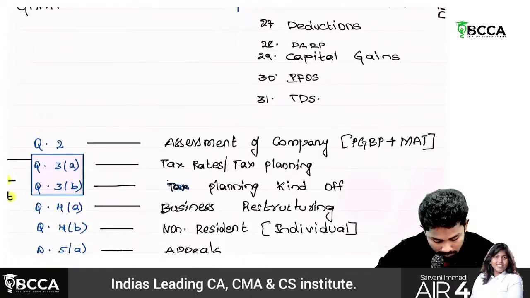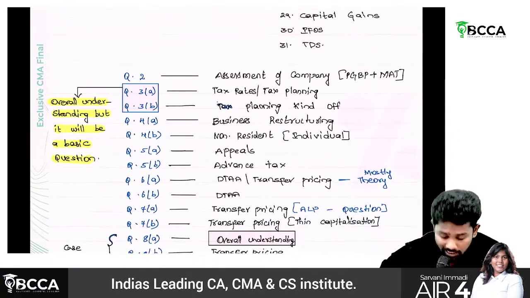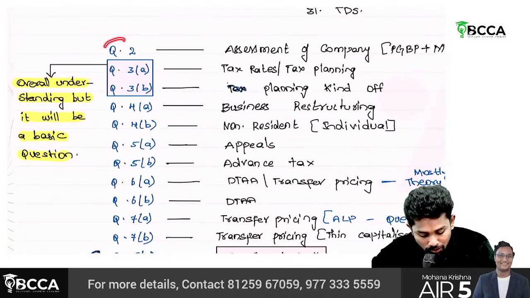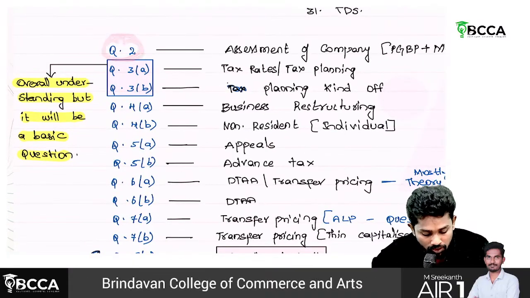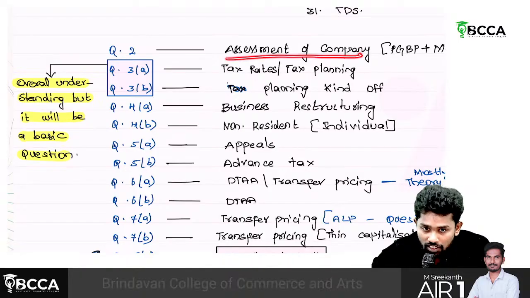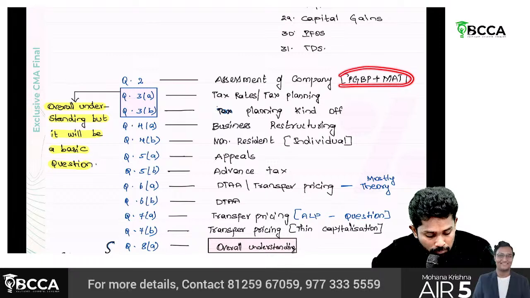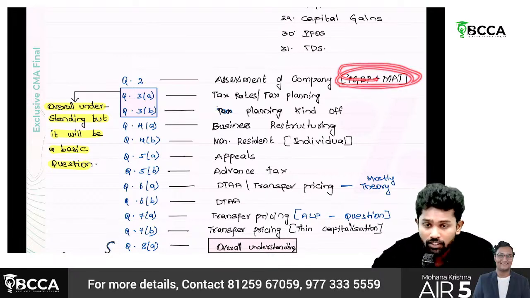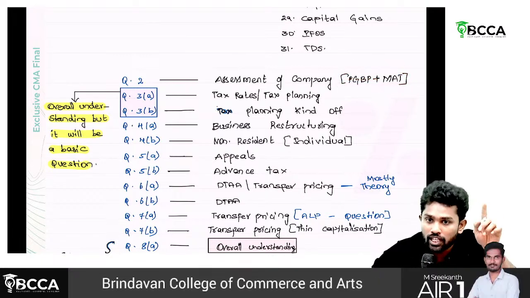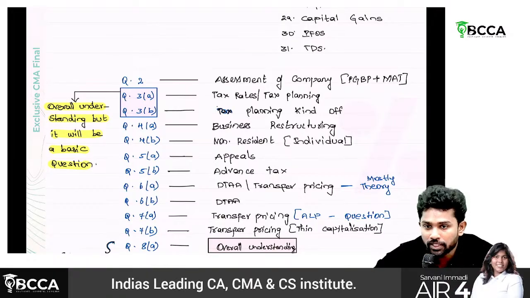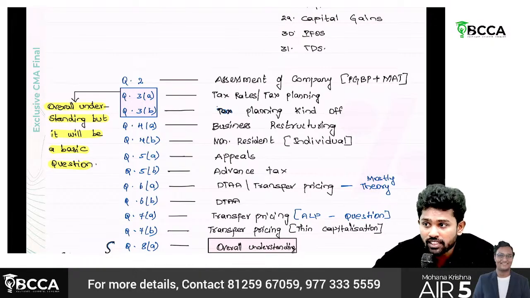Okay. Now we'll see from which chapter, under which question, which chapter is being asked. Question number 2, sir, there's a 14 marks question. Assessment of company. Maximum this question is from PGBP only. If you learn PGBP only, you would answer question number 2. So that's why PGBP is very much important. But the only difference is they'll ask it from company perspective.